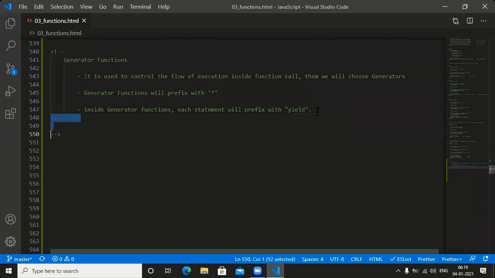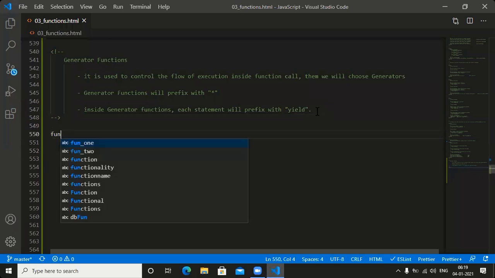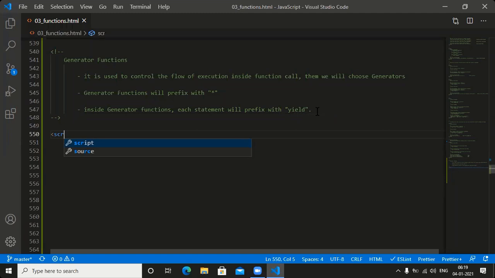We need to go for one simple example here. How do we work with it? How to create one function? Can you help me? Can I take the script tag here? Yes or no? Let me take the script tag.